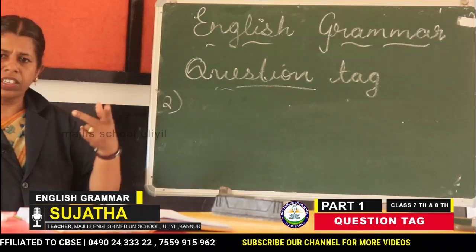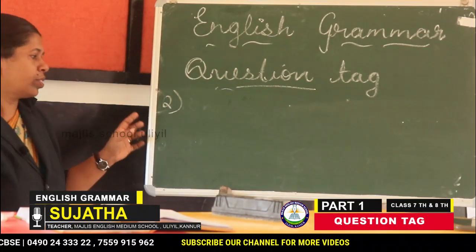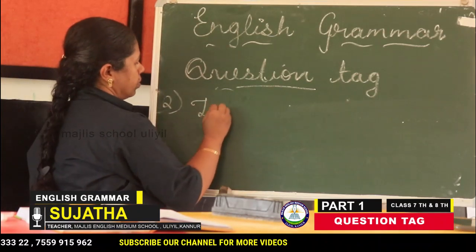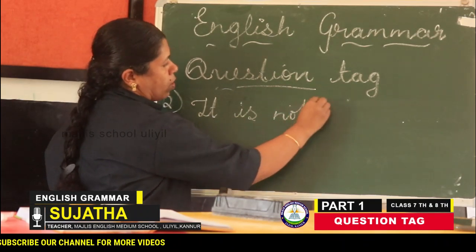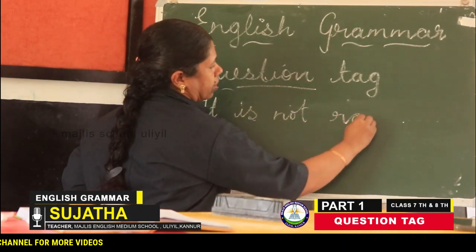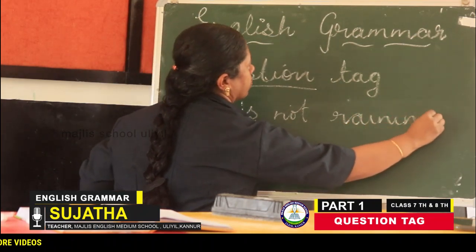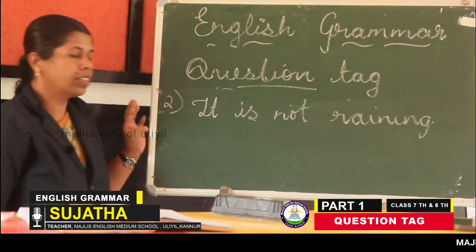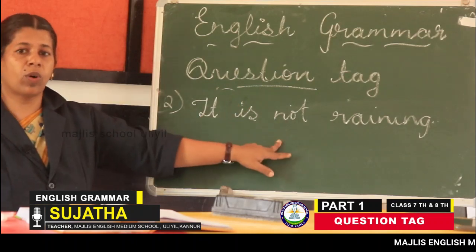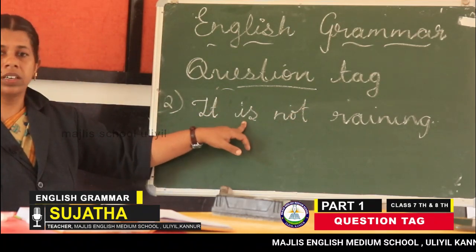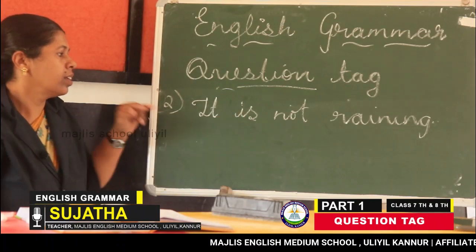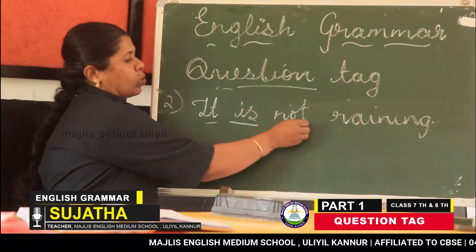Then can you say one example? For example, it is not raining. See here, it is not raining. What is the auxiliary verb mentioned here? Is. "It is." So not also is here.